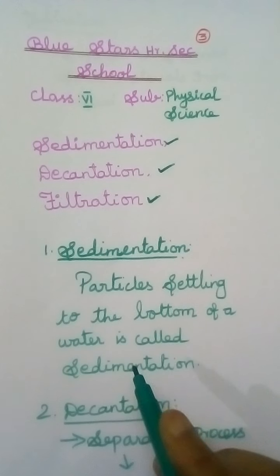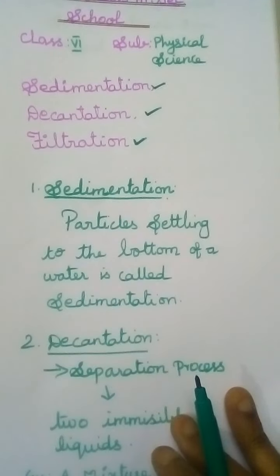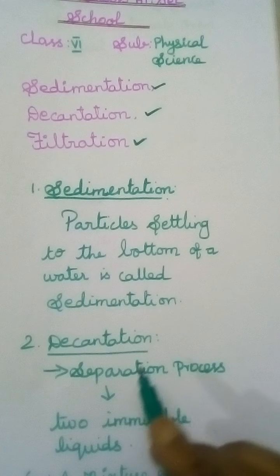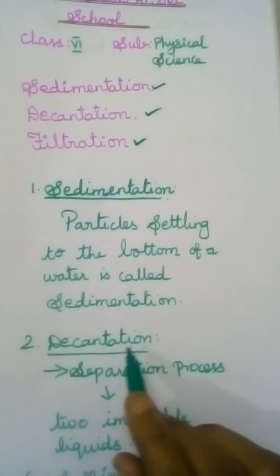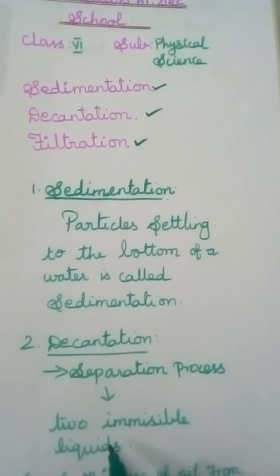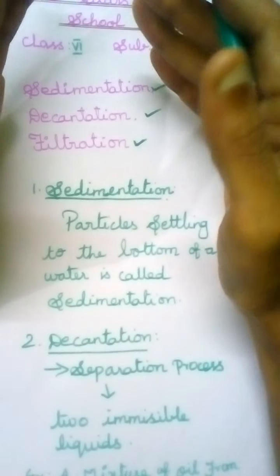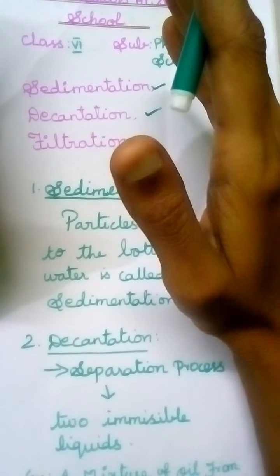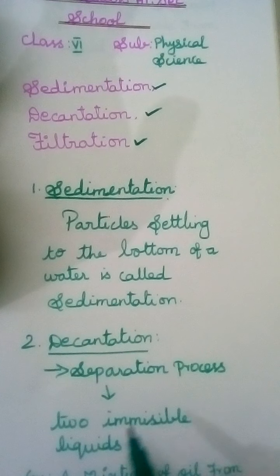Next one is decantation. What is meant by decantation? Decantation is defined as the separation process of two immiscible liquids. Immiscible liquid means it does not mix with other liquids, so these two immiscible liquids are separated.